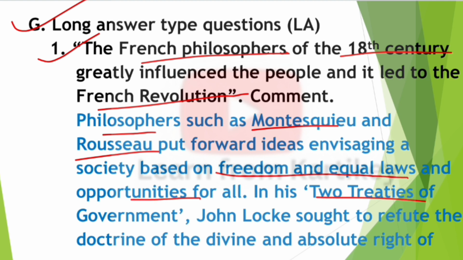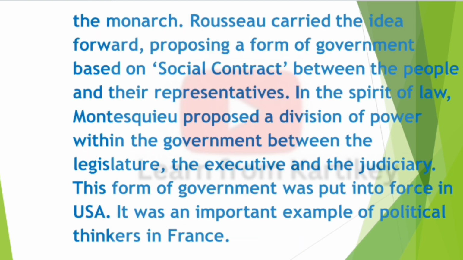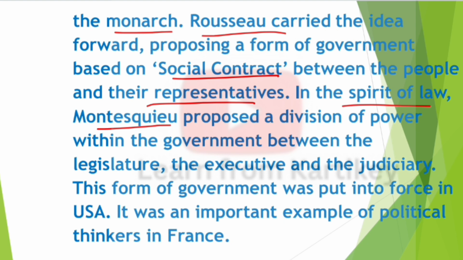In his Two Treatises of Government, John Locke sought to refute the doctrine of divine and absolute right of the monarch. Rousseau carried the idea forward, proposing a form of government based on a social contract between the people and their representatives. In The Spirit of the Laws, Montesquieu proposed a division of power within the government between the legislature, executive and judiciary. This form of government was put into force in the USA. It was an important example of the influence of the political thinkers of France.